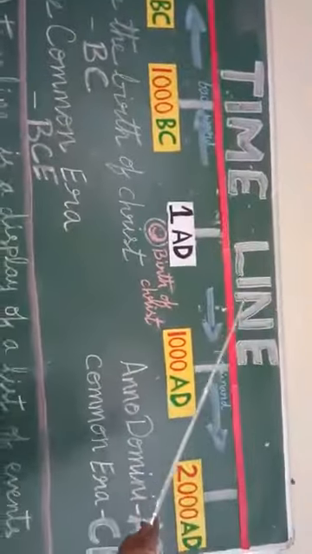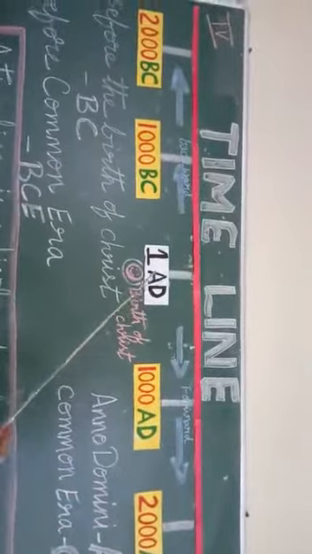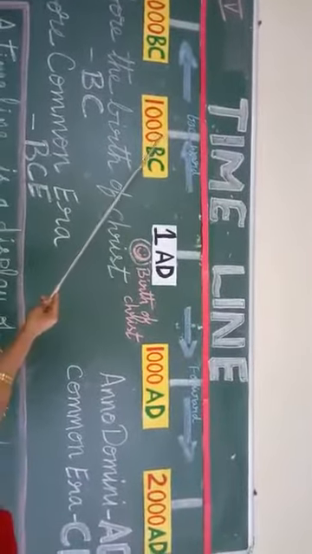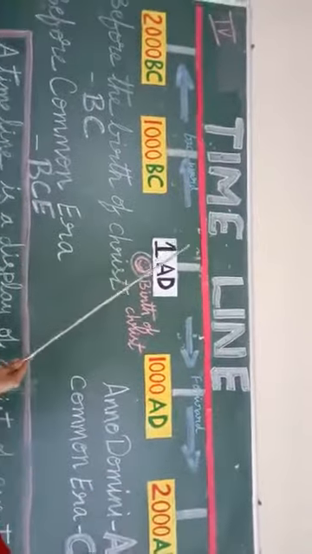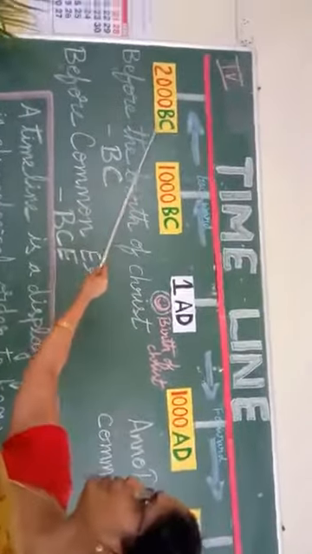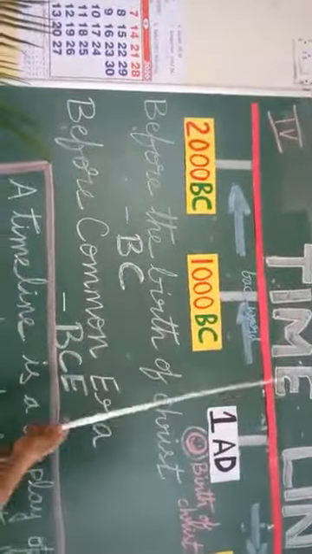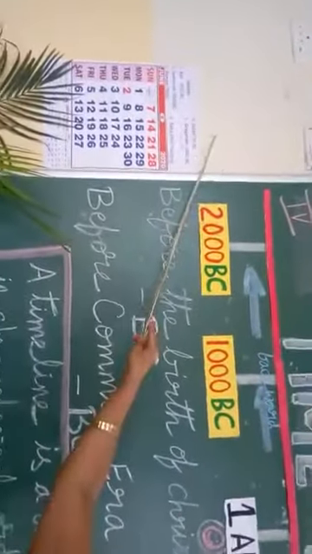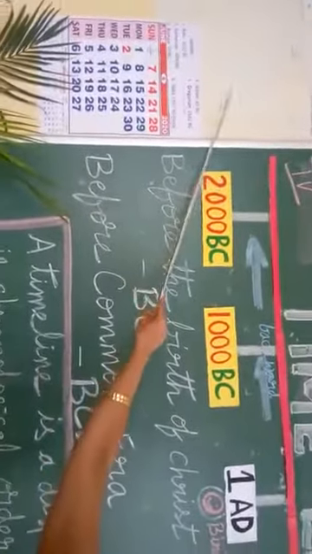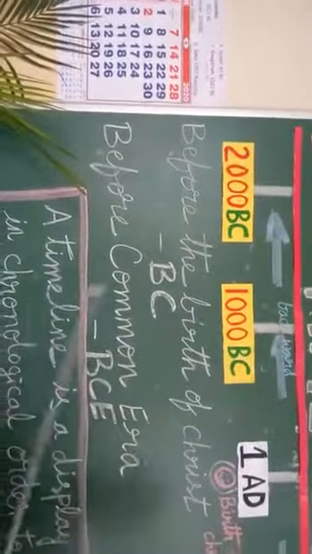Let us go to the timeline. 3137 BC. BC means before the birth of Christ. So 1000, 2000, 3000, somewhere here. Means we are going backward, right? So the Mahabharata war took place somewhere here in 3000 BC.